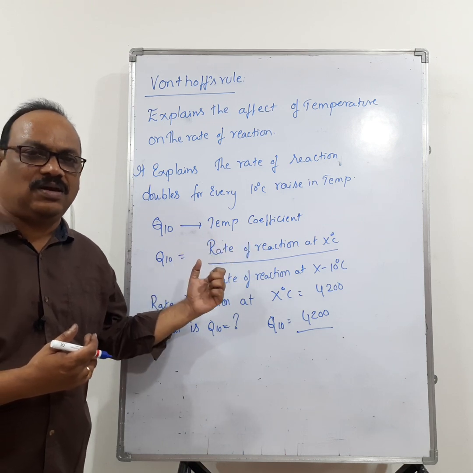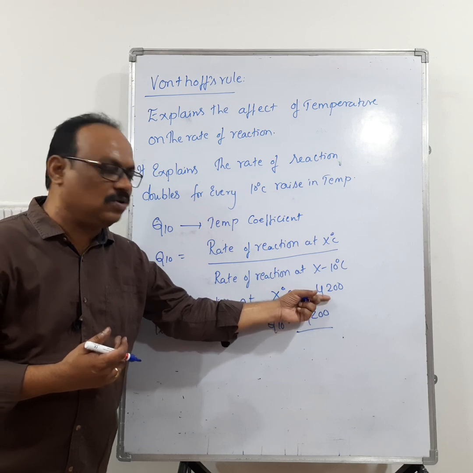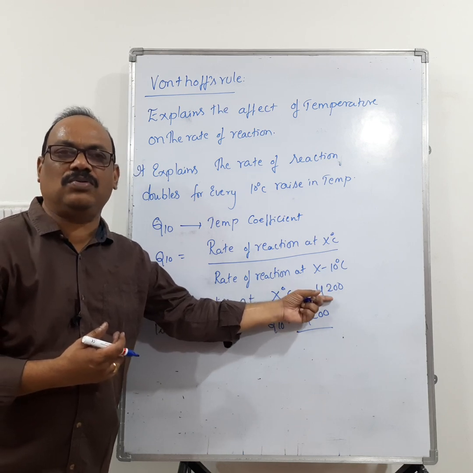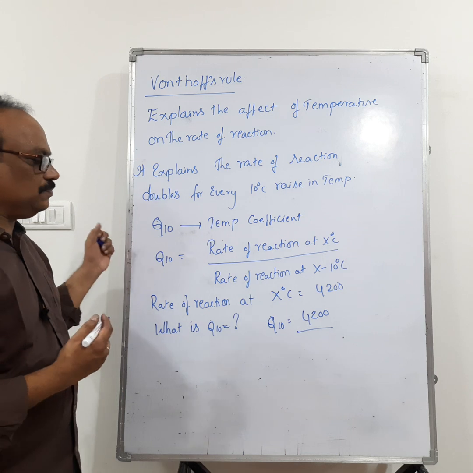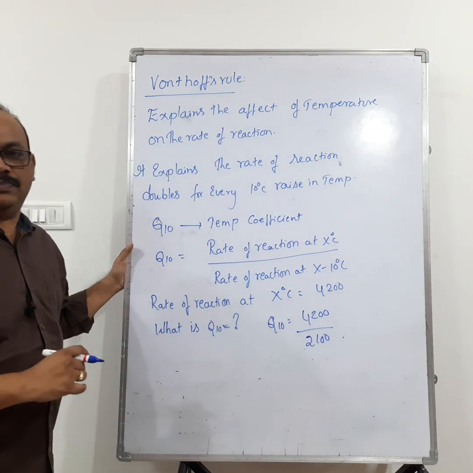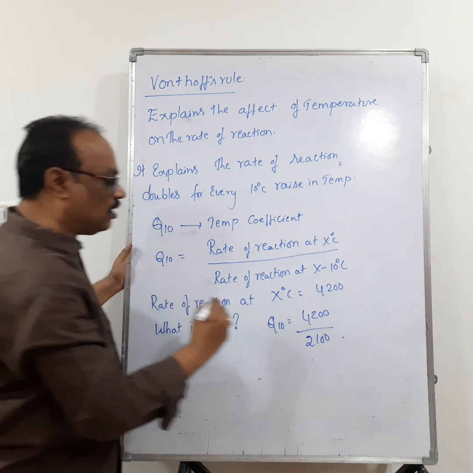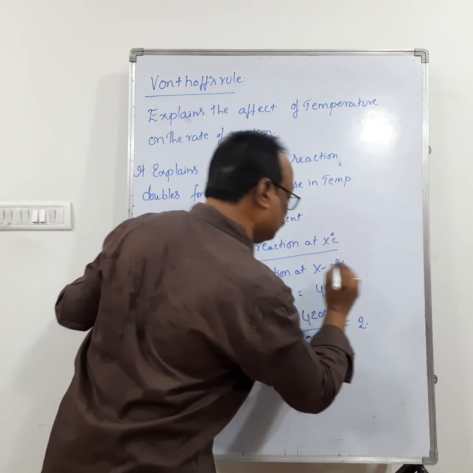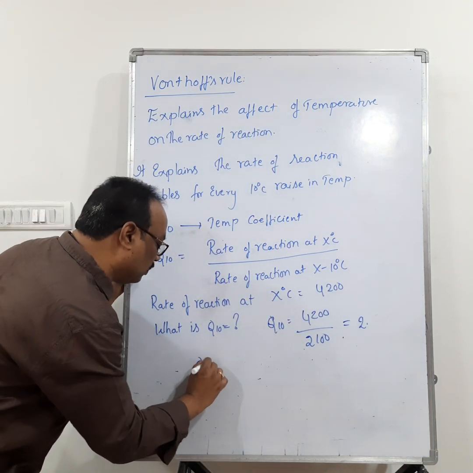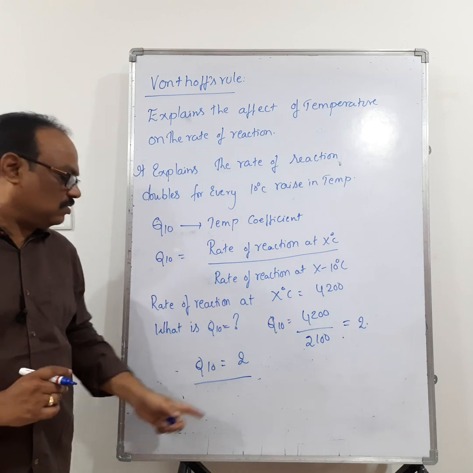At 20 degrees centigrade, the rate of reaction is half of 4200, that is 2100. So 4200 divided by 2100 equals 2. So Q10 for an enzyme controlled rate of reaction is always 2.